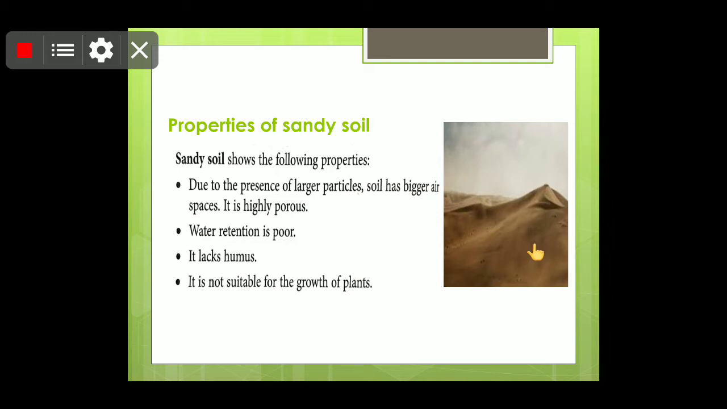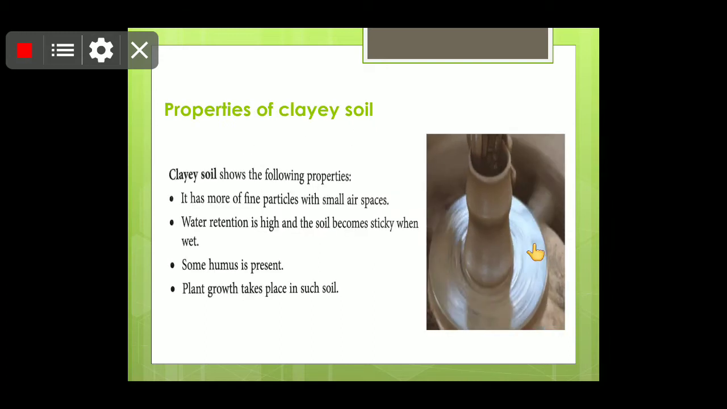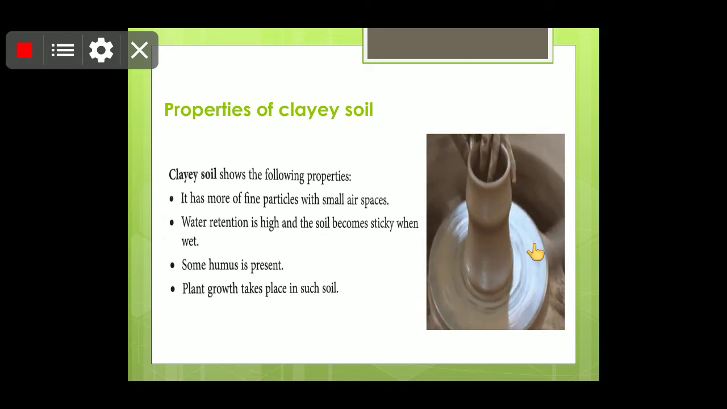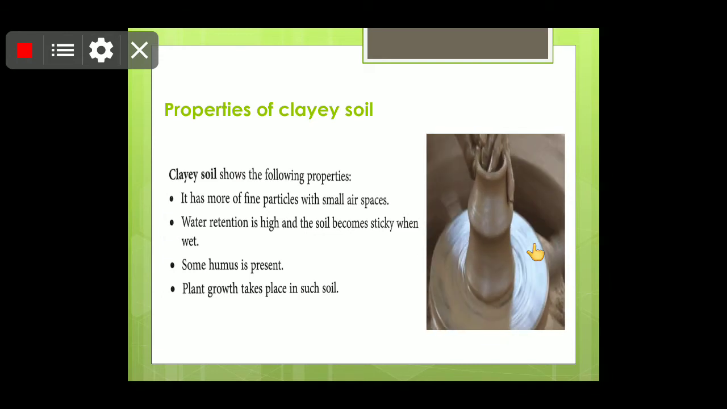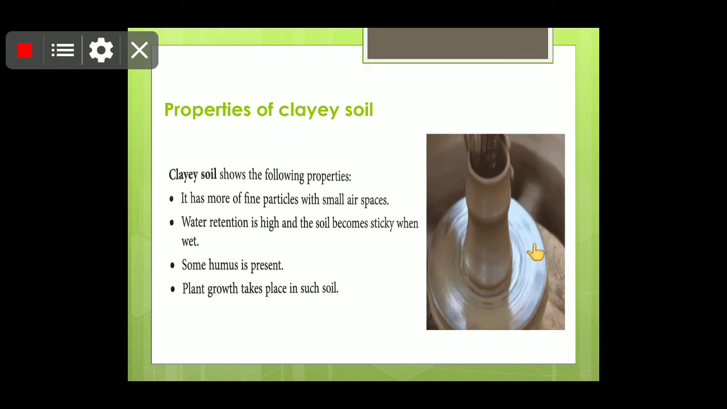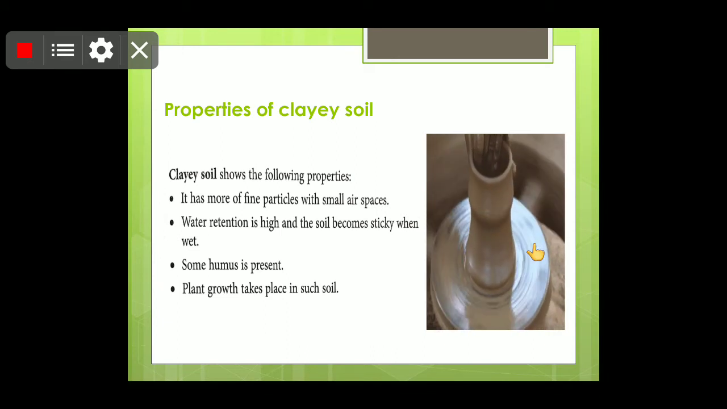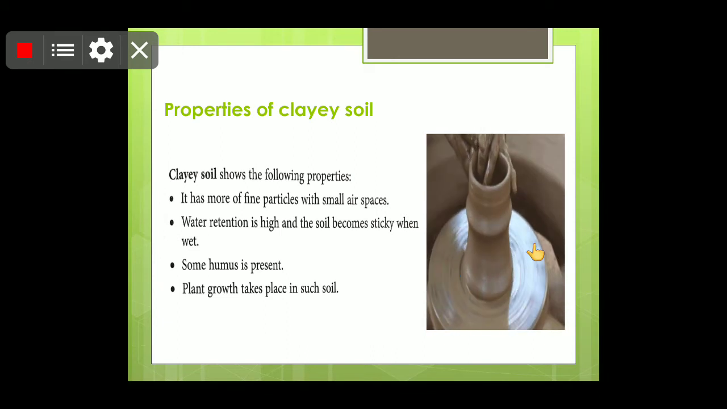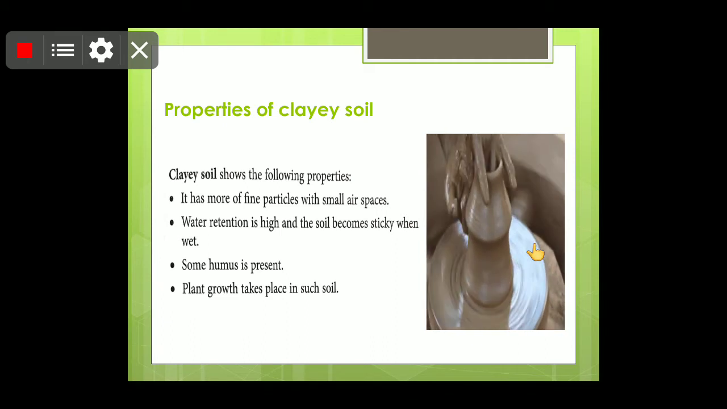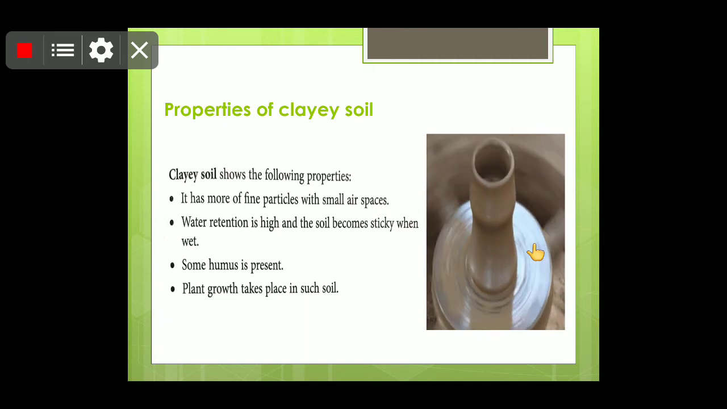Now children, it is not suitable for the growth of plants. As you know how important water is for the plants, and as the nutrients from the soil get dissolved in the water, they reach the upper regions of the different parts of the plant. So children, now we'll talk about the clay soil.